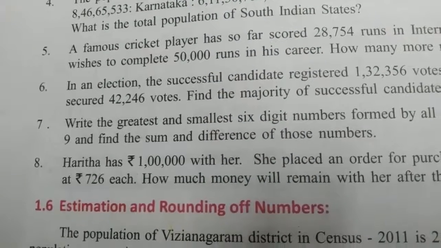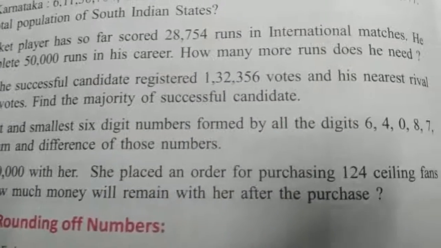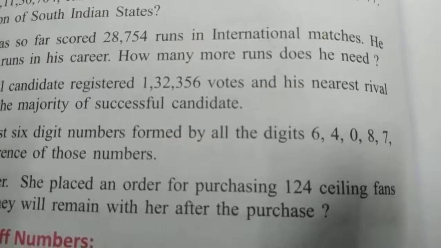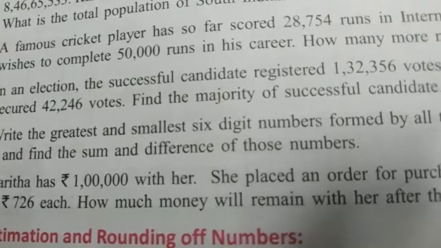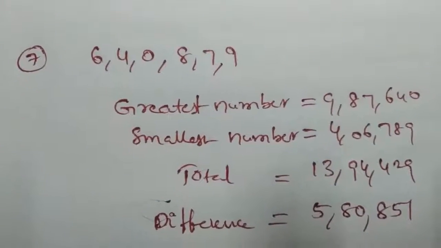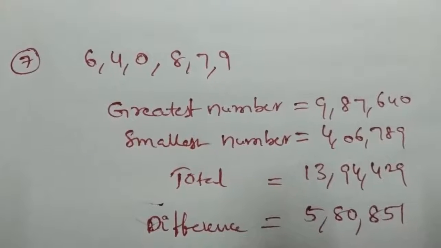Next, seventh one. Write the greatest and smallest 6-digit numbers formed by using all the digits 6, 4, 0, 8, 7 and 9 and find the sum and difference of those numbers. The given digits are 6, 4, 0, 8, 7, 9.